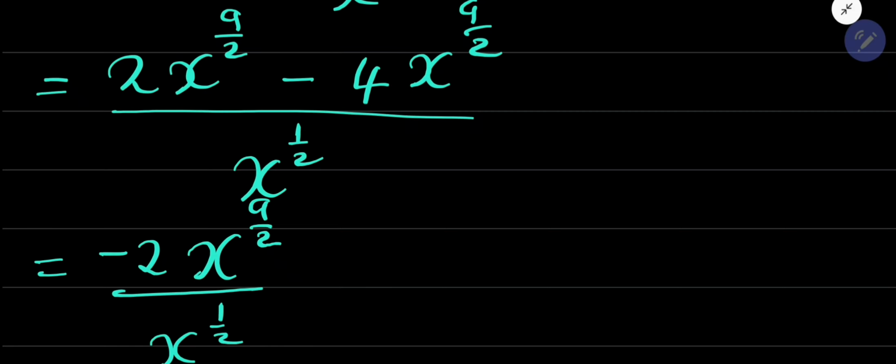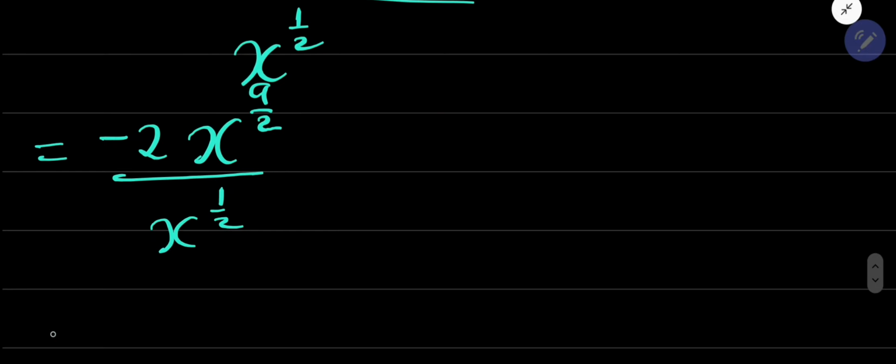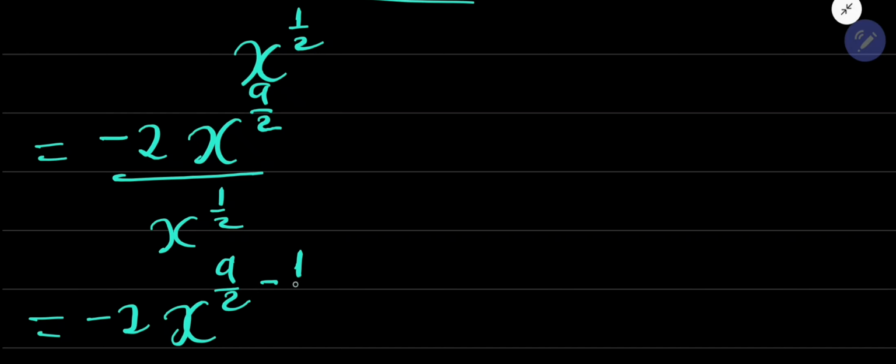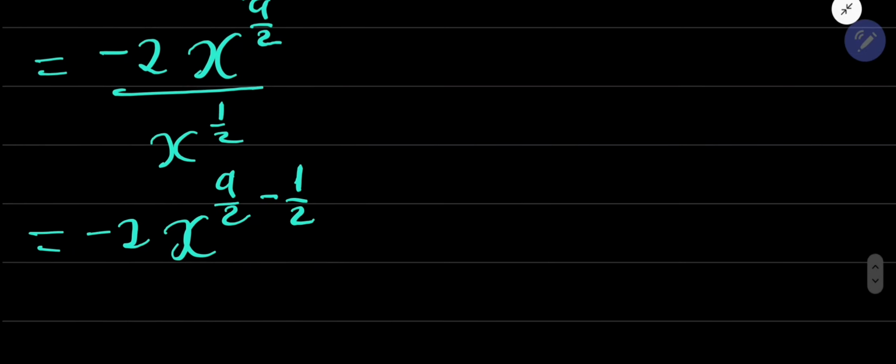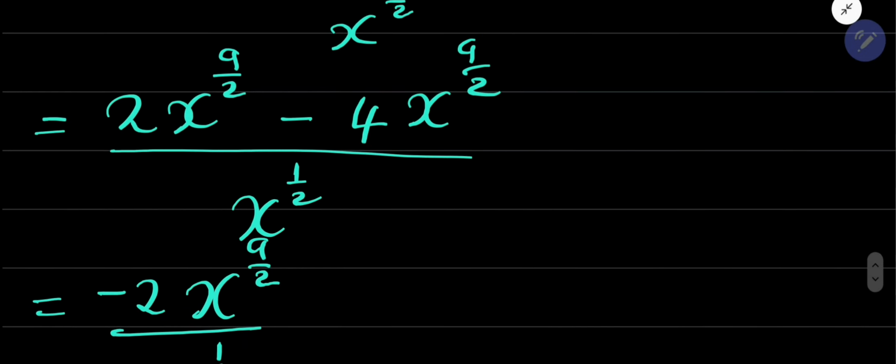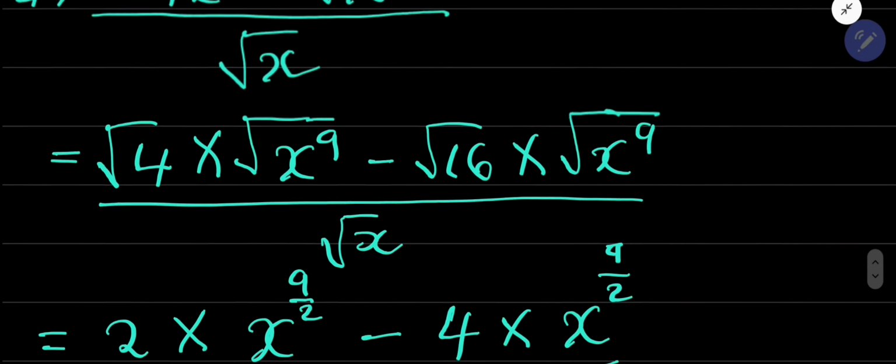Okay? So what's going to happen here? This will end up here, minus 2. This and this, we apply the rule that says that dividing the powers of the same base, take one base and subtract the exponent. You see how all those rules came back here. So your answer will simply be minus 2 x exponent, 9 over 2 minus 1 over 2, which will give you 4. Then you are done.